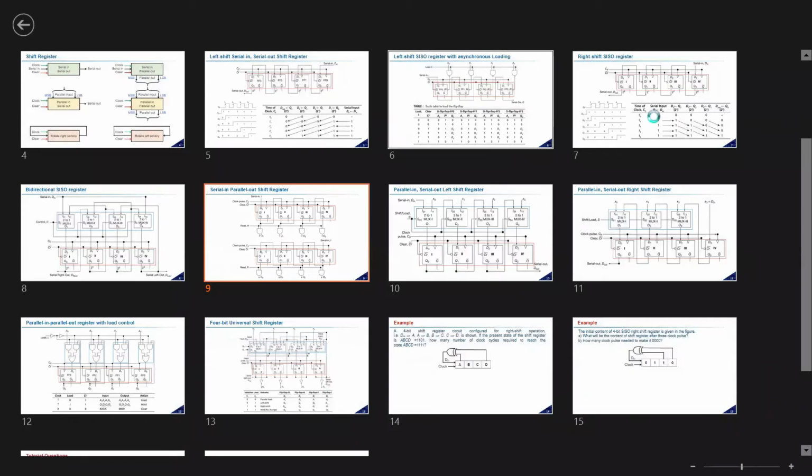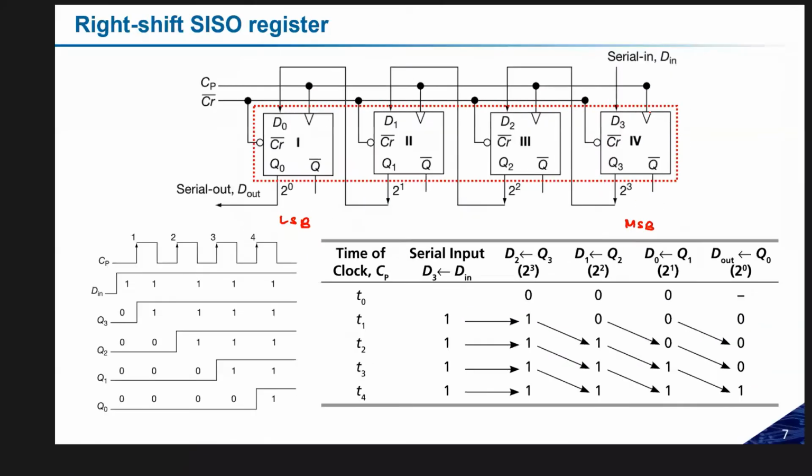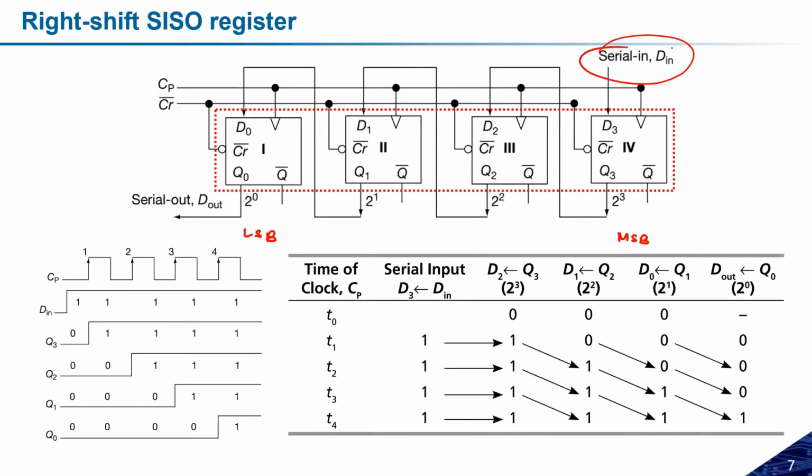So what we are doing here? Here we are giving the serial input register data, and we are taking output from here only. If somehow we can take the output from all of these, that will become the serial input parallel output. This is the only difference.